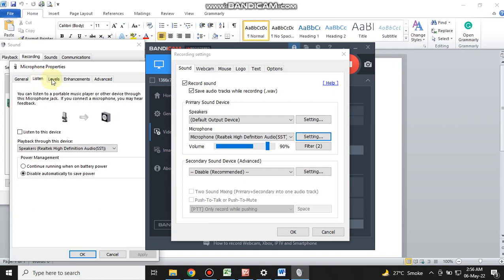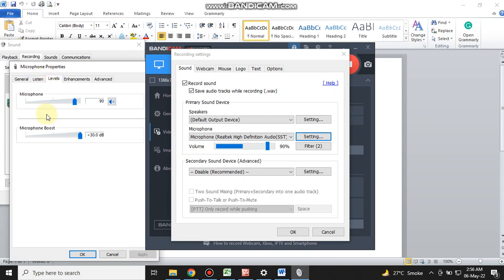Microphone: the selected option is 90, which we have already discussed. The most important is microphone boost. If you feel your sound does not come, you can't listen to your voice, you make it 30. It would be 0 by default, but you make it 30. When you make it 30, you can easily hear your sound. Your audio problem will be resolved in 1 minute by using this option, microphone boost, set to 30.